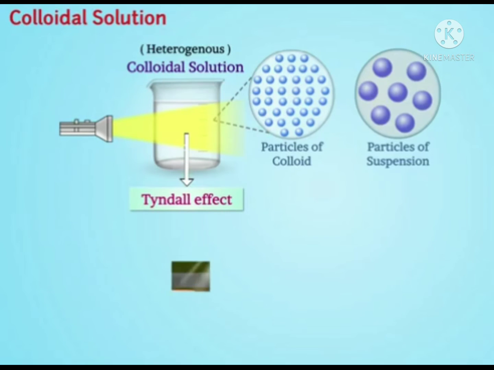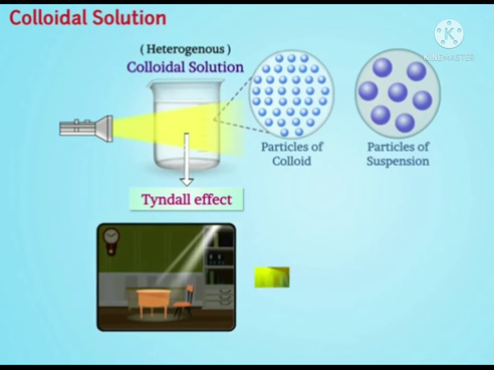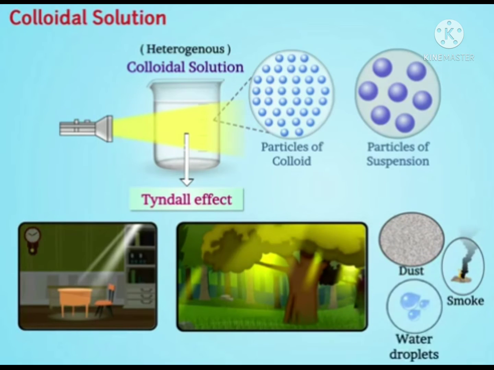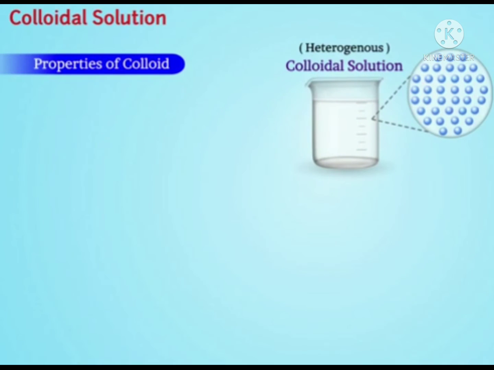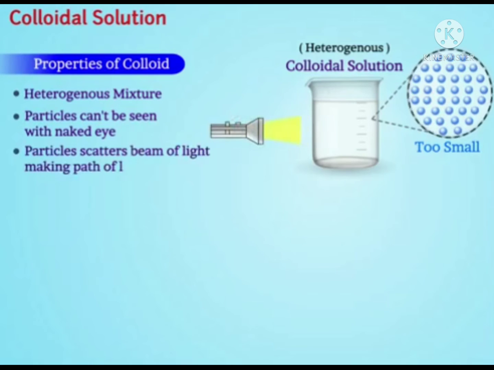It is observed in dark room where beam of light enters from small hole, and in dense forest where particles of dust and smoke, tiny water droplets in air act as colloidal particle which allow scattering of light. Properties of colloid. A colloid is a heterogeneous mixture. The size of particles of colloid is too small to be seen by naked eye, but is big enough to scatter beam of light passing through it and make path of light visible.